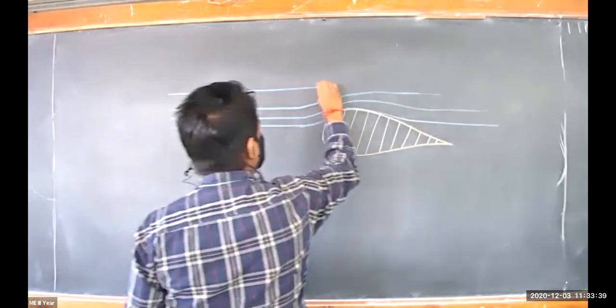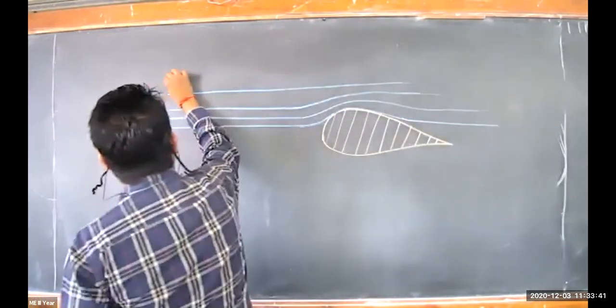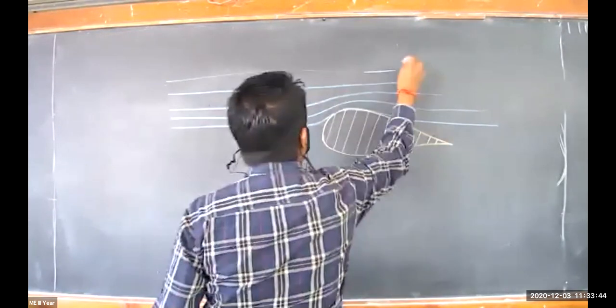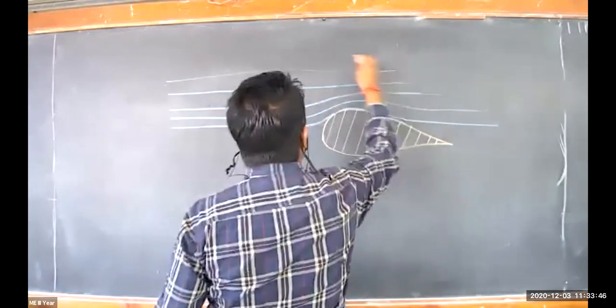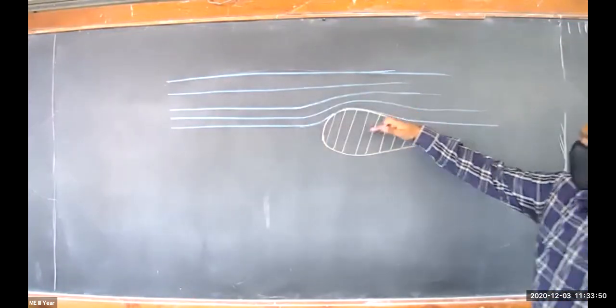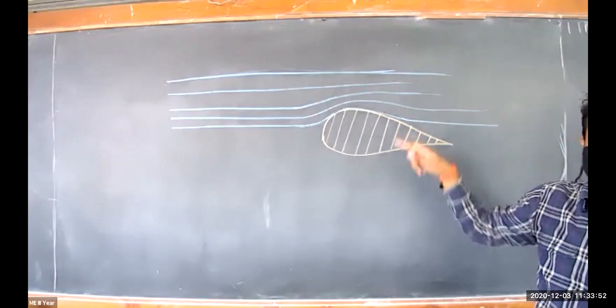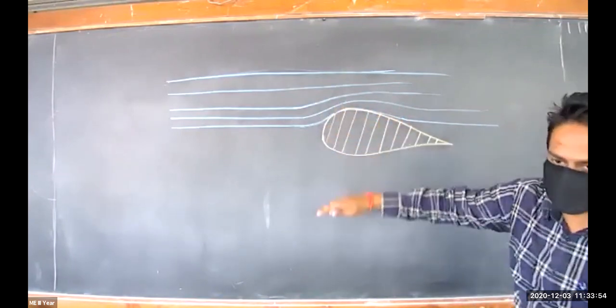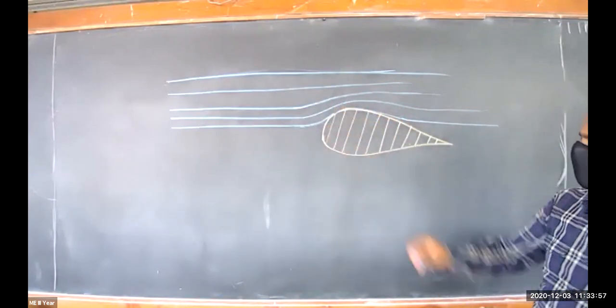And after some time, you will see it is going in a straight line. I am showing you just the upper half of this object. You can consider symmetry just below this center line.